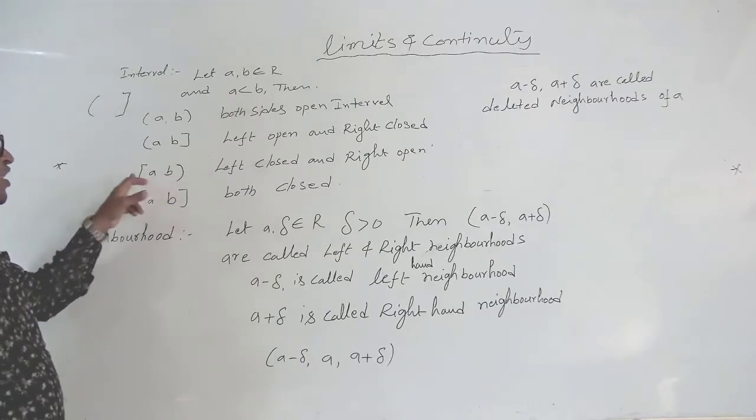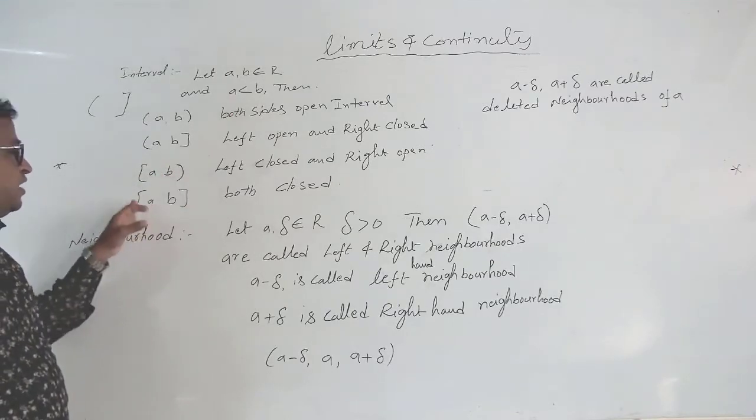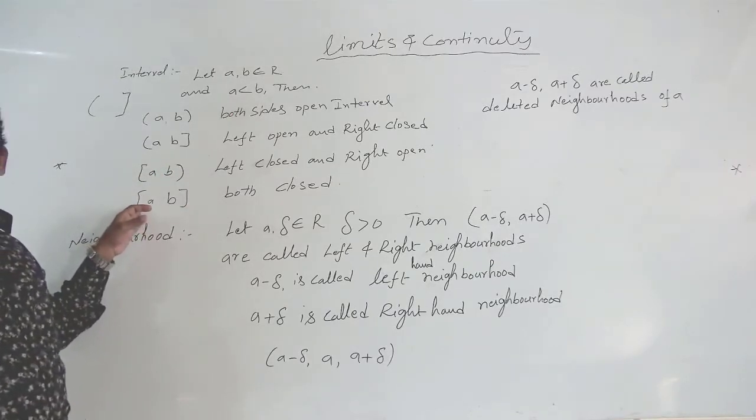Similarly, left closed and right open, and both closed.